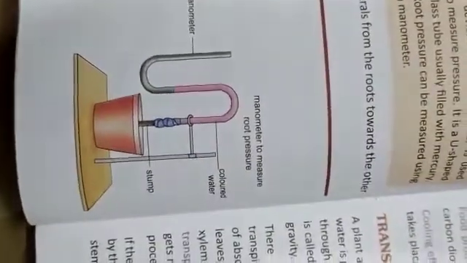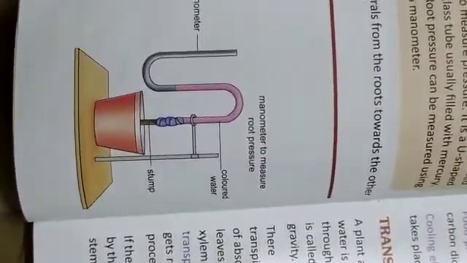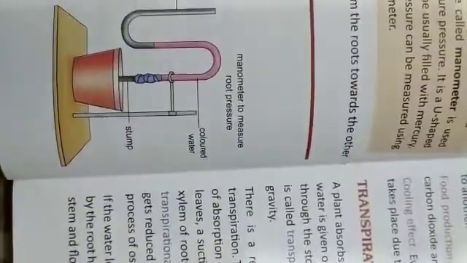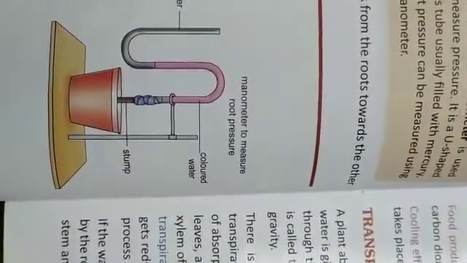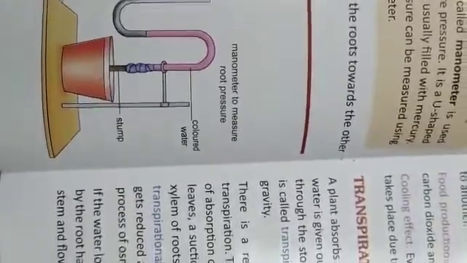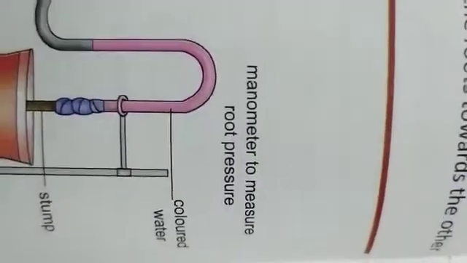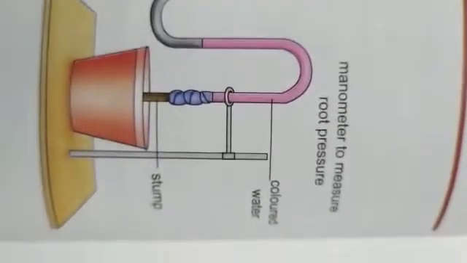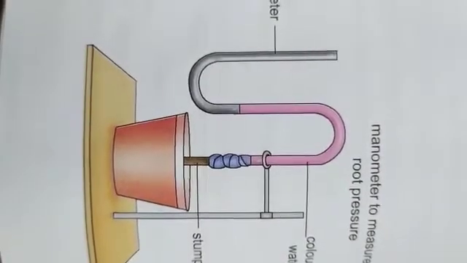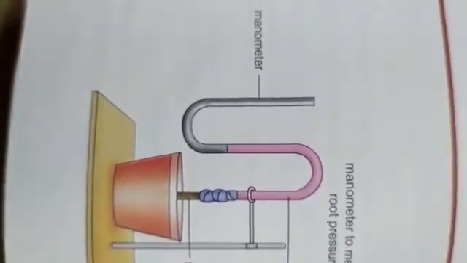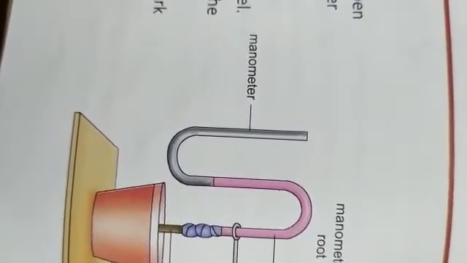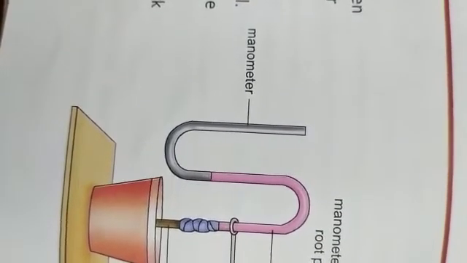You can see this figure. We take a potted herbaceous plant. We cut off the stem a few centimeters below the soil level, you can see. Then we fix a long and narrow glass tube to the cut end of the stump with the help of the rubber tubing. You can see the rubber tubing. We pour a little colored water in the glass tube and mark its level. We connect this to the manometer and then we keep the whole setup in a cool and shady place for some time.